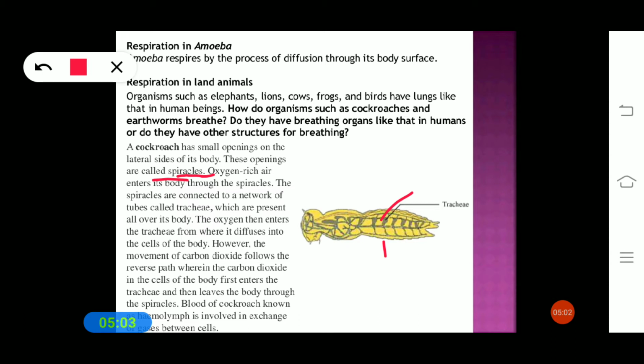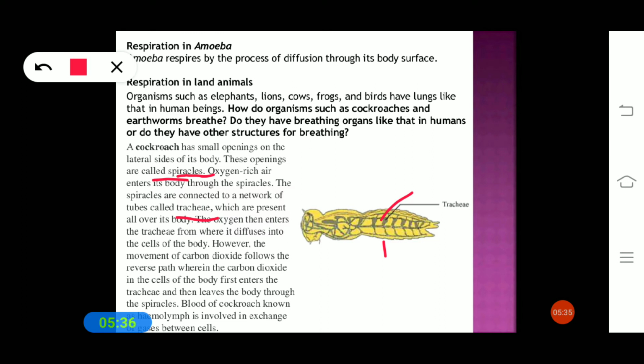The spiracles are connected to a network of tubes called tracheae, which are present all over its body. The oxygen then enters the tracheae, from where it diffuses into the cells of the body.